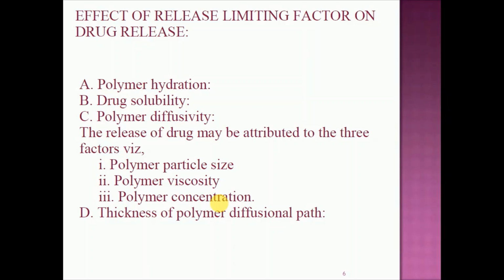And the last important factor, that is the thickness of the polymer diffusional path. At the initial level, when the drug present on the surface is released, this factor is not influential.